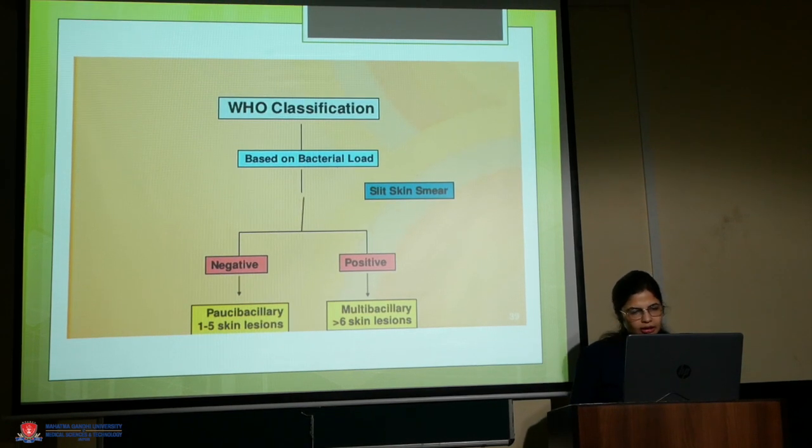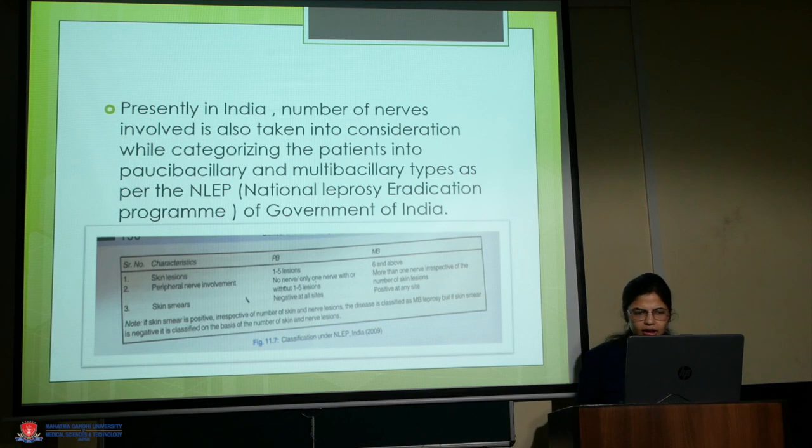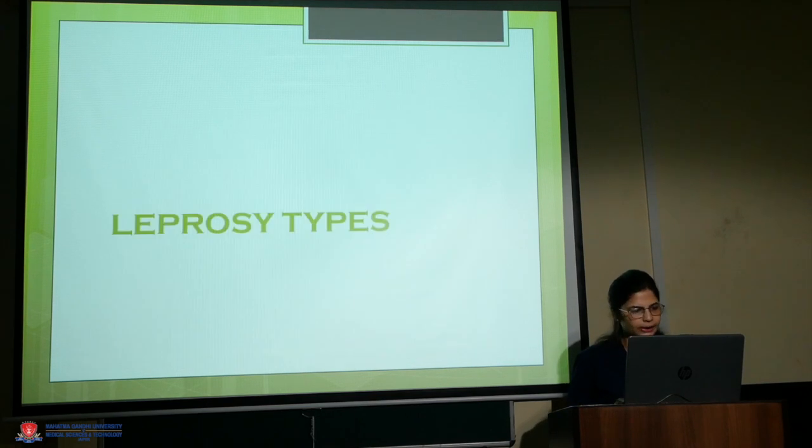We do the slit skin smear of the patient. If it comes out to be positive, it is characterized as the MB or multibacillary form, and if it comes out to be negative, it is considered as paucibacillary consisting of 1 to 5 skin lesions. Presently in India, the number of nerves is also taken into consideration while characterizing the patients into paucibacillary and multibacillary types. It is given by NLEP, that is National Leprosy Eradication Program of Government of India.